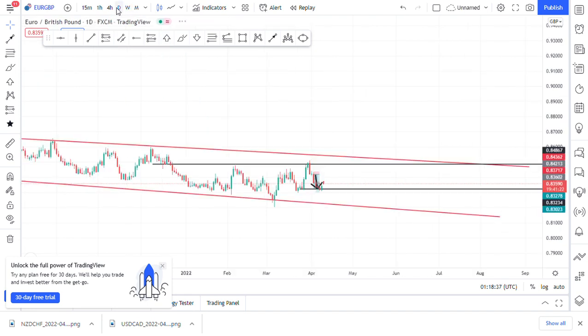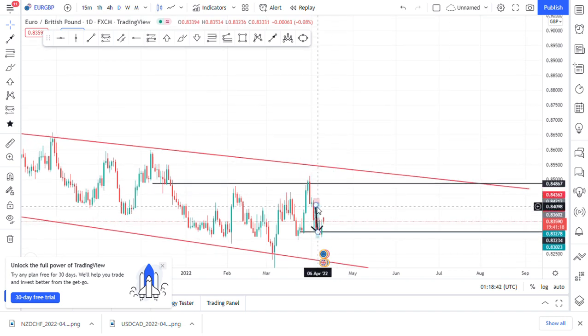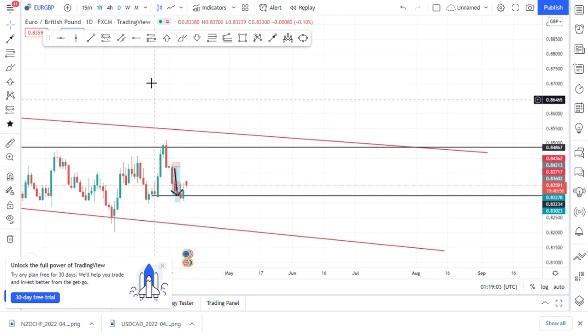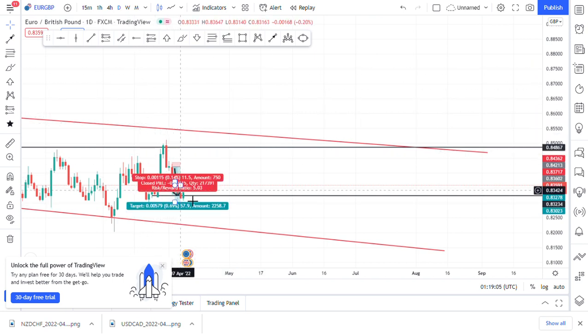We saw the rejection from this point here in the previous week. So price pushed to the downside as I predicted. I knew that price was going to at least come down to this previous demand zone. So we sold down to the downside and look at it. At this point I might be expecting price to go bullish from the daily, because the previous Friday closed with a bullish proper reversal candlestick.